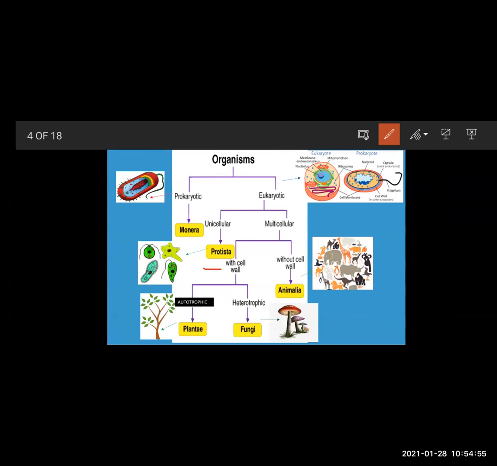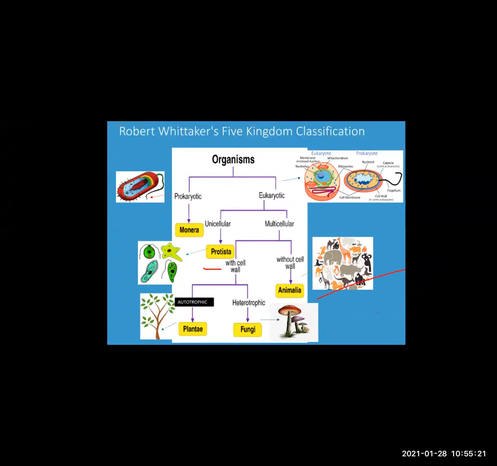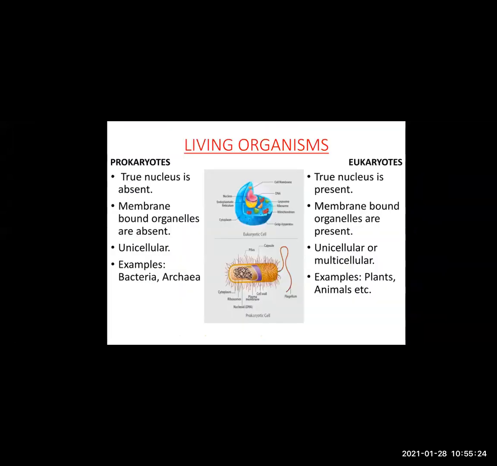So you can see the yellow boxes. Those are the five kingdom classification given by Robert Whittaker. Those were Monera, Protista, Plantae, Fungi, and Animalia. Let us further understand what is eukaryotic and prokaryotic. Living organisms, if you see, the first criteria for the classification was prokaryotic and eukaryotic.